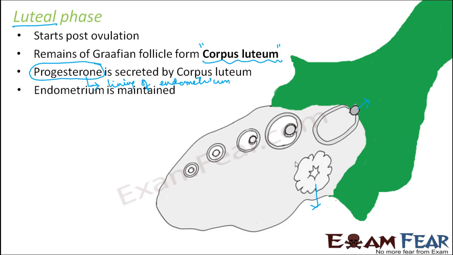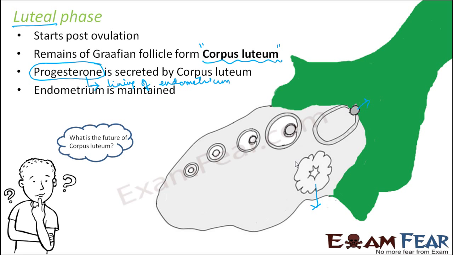So this is basically the luteal phase. As long as this luteal phase is going on, it is nothing but the wait period of the uterus, because ovulation has already happened and the endometrium has also grown in thickness. Progesterone will keep on maintaining the thickness of the endometrium lining. The uterus will keep on waiting. If no zygote is received, the endometrium will break down, right?